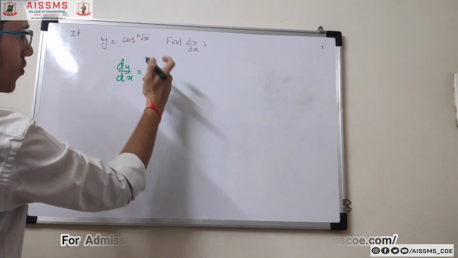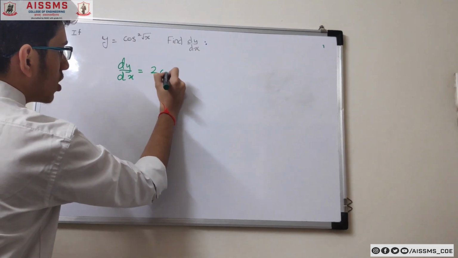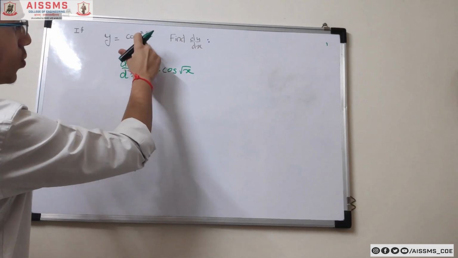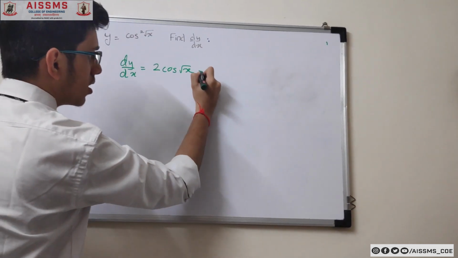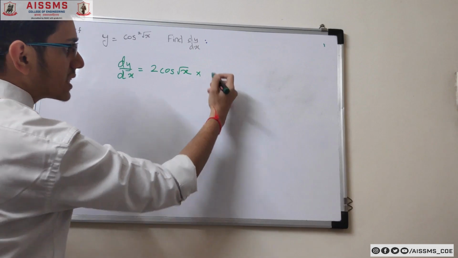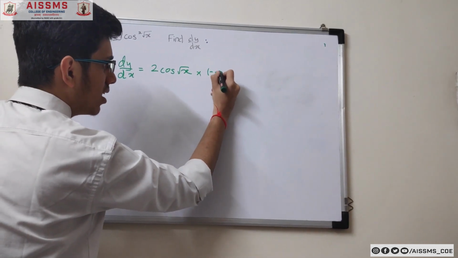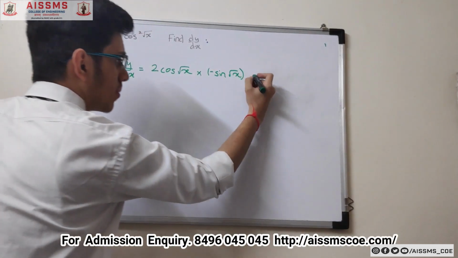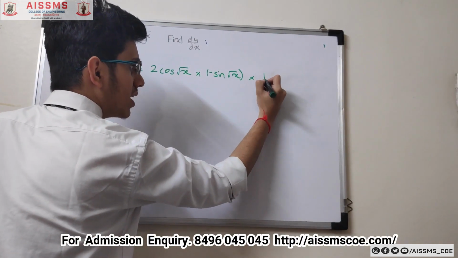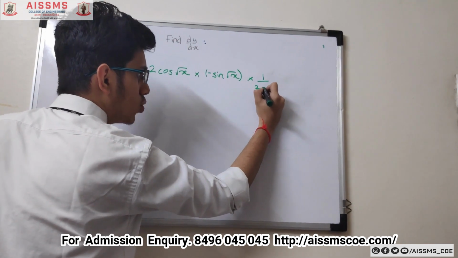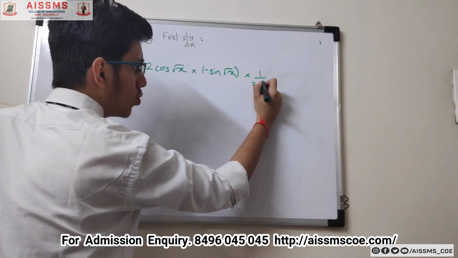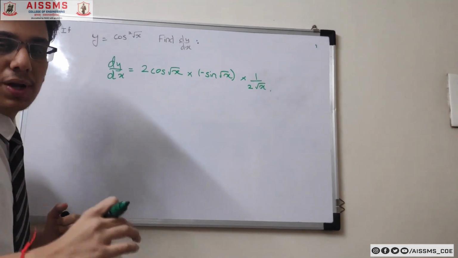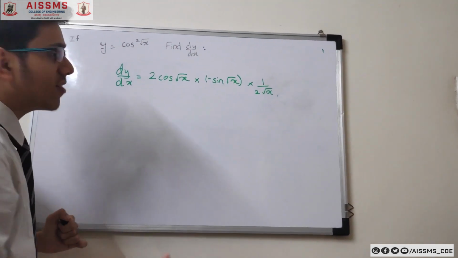First we'll see the square function, that is 2 cos of root x, and then we go to the trigonometric function. What is the derivative of cos x? It's nothing but minus sine of root x. Then we go to the root function, whose derivative is 1 upon 2 root x. So we are just following the simple chain rule and applying the basic formulas.